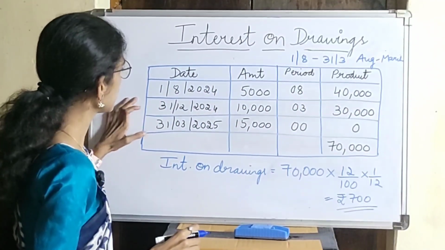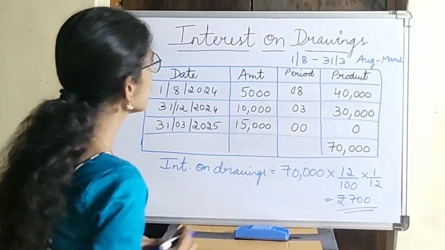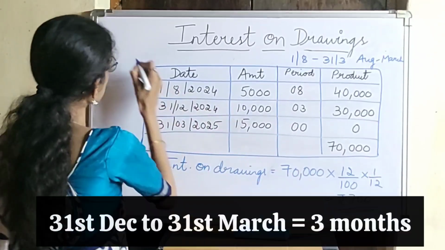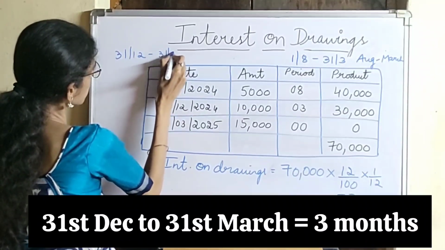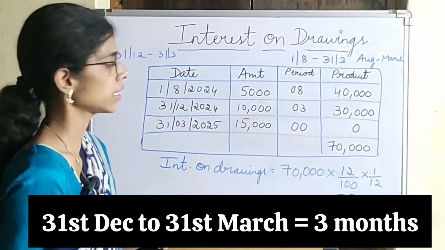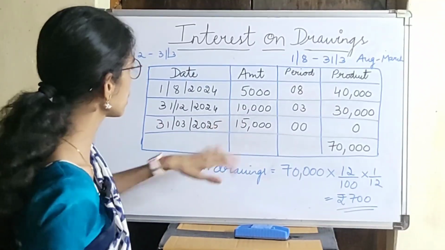Next, on 31st December he has withdrawn 10,000. So the number of months will be from 31st December till 31st March. It will be 3 months. Next, on 31st March he has withdrawn 15,000.